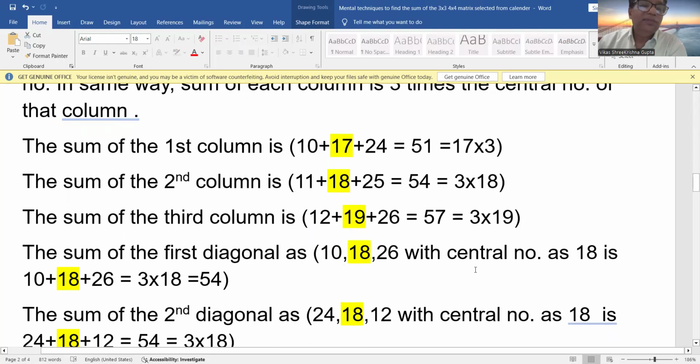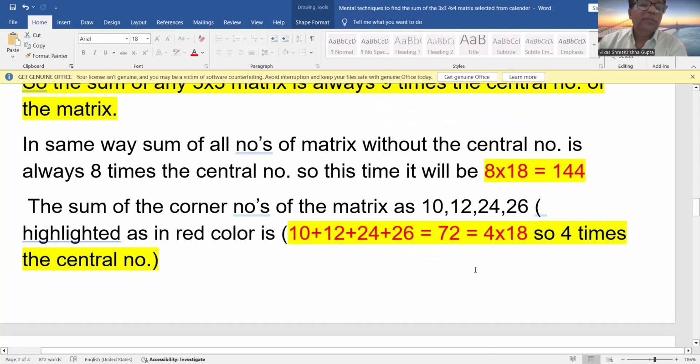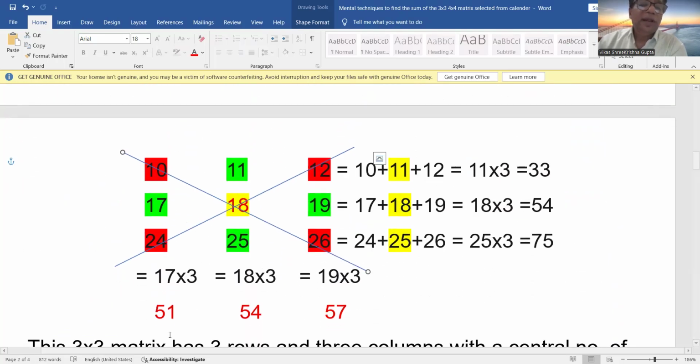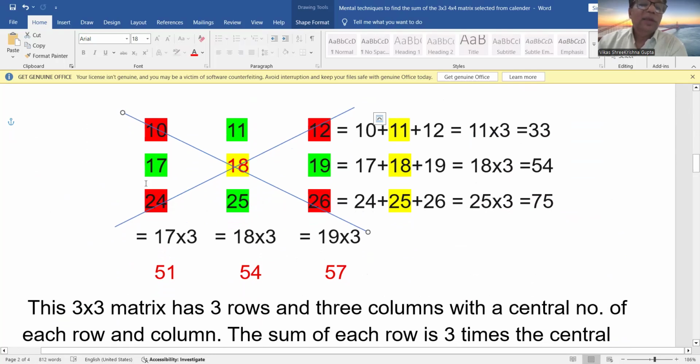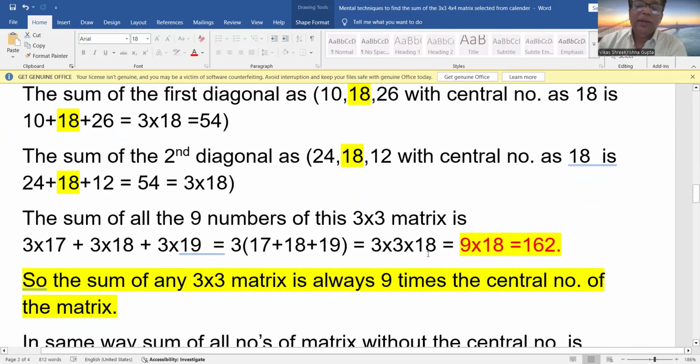So the sum will be 3 into 17 plus 3 into 18 plus 3 into 19. That is equal to 3 into, I take 3 common, and I add 17, 18, 19. So 3 into 17 plus 18 plus 19.